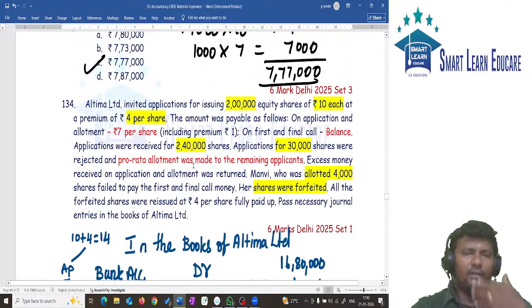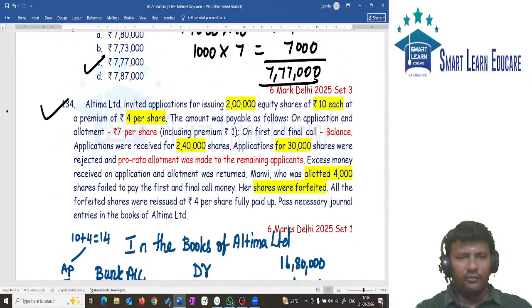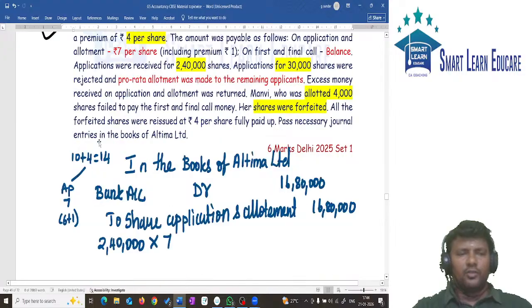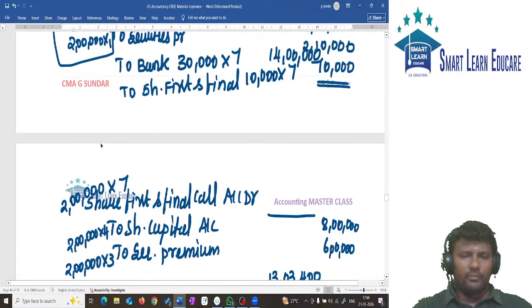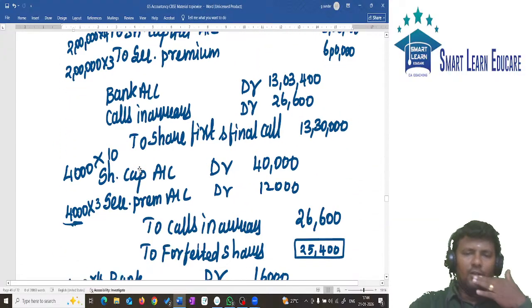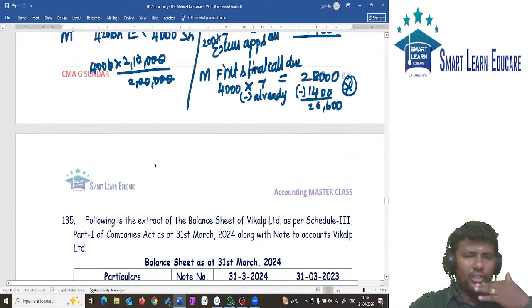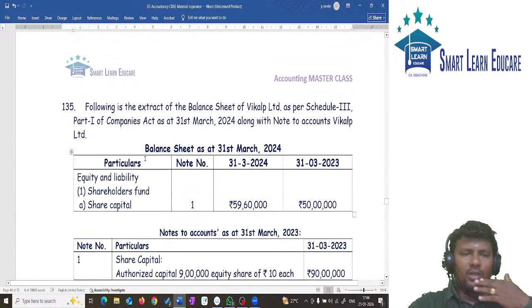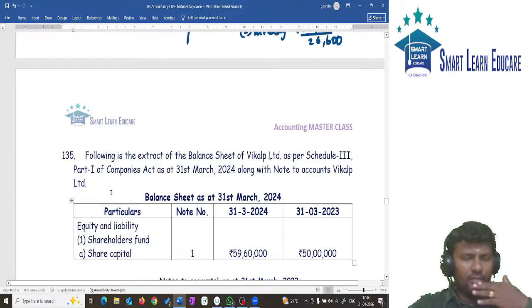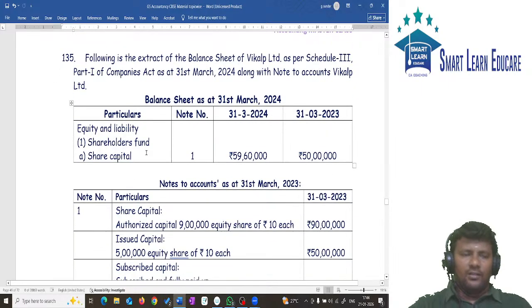Already we completed question number 134. Okay, so we completed up to question number 134. Now proceeding further, next question number 135.